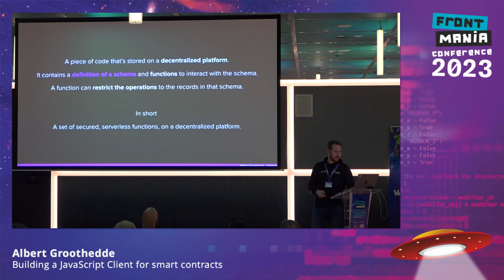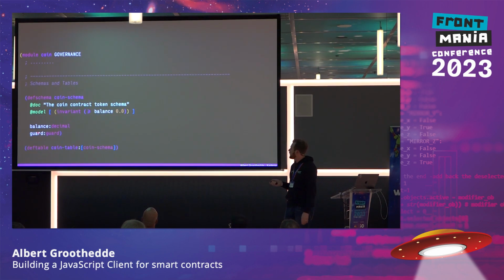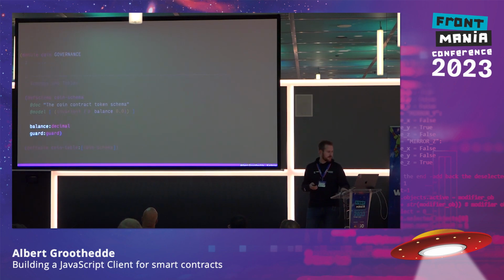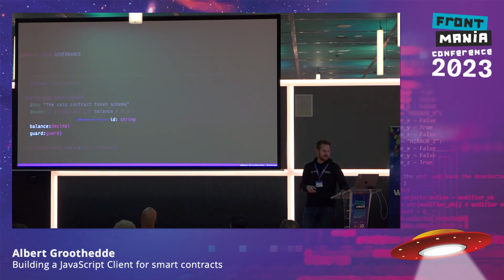So, quick recap, smart contracts, and we are going to look into a definition of a schema now. So what does a schema look like? Here we have a schema, and inside the schema we have two values. So I already said there's a key and value pair. The key is not written here, but the value is actually the balance and the guard. And this is specific for the coin schema. So in the coin schema, we only specify the balance and who can actually change that balance, because that's protected by the guard. Now, there is a hidden property, which we don't define because it's always there for every schema, and that's the key. So in this case, the ID.